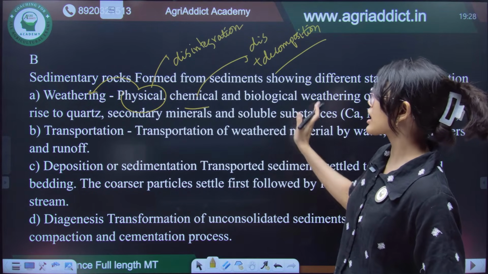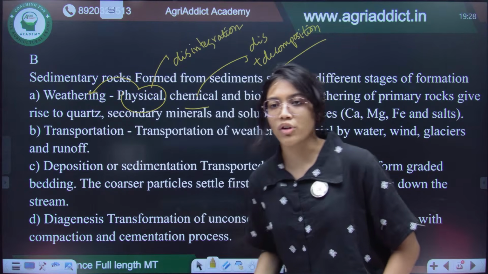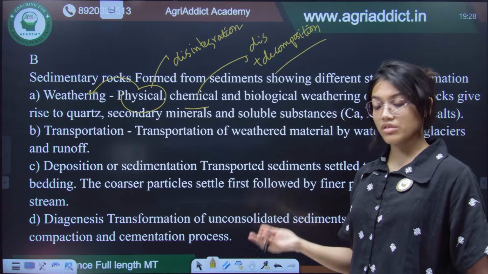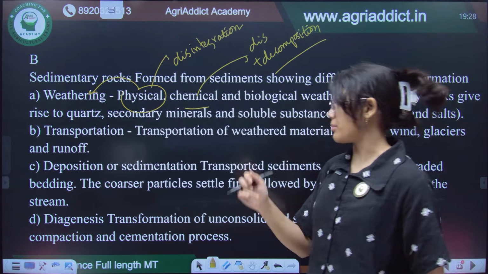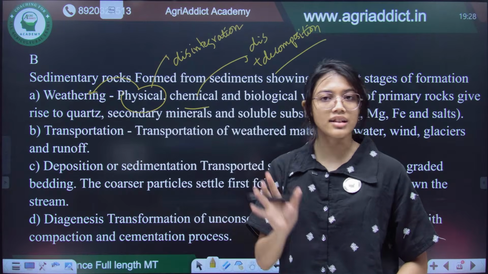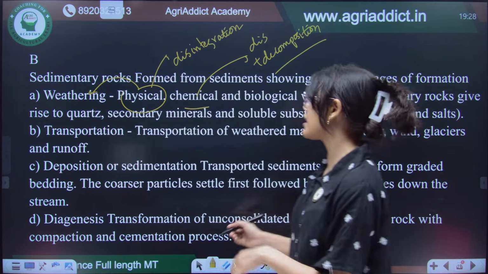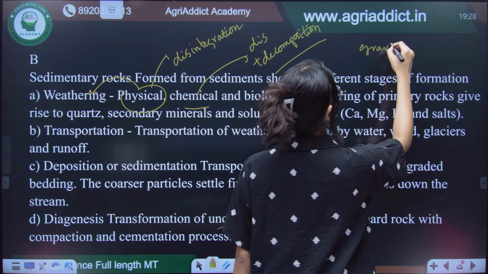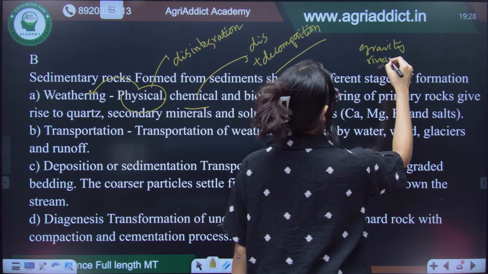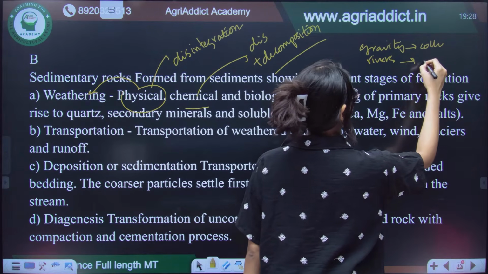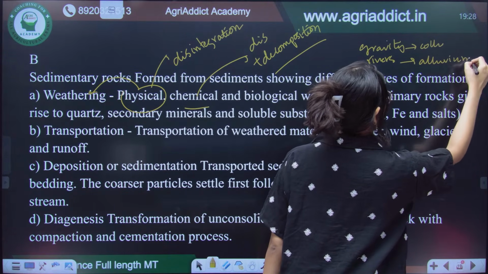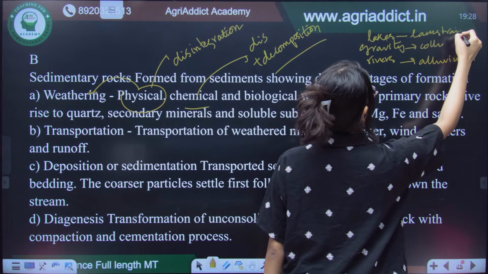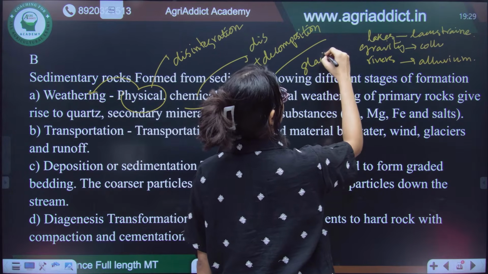And biological weathering, you can say, is a secondary process where the biological organisms, either through decomposition or through disintegration, form these different sediments. Then transportation is, after the sediments are formed from weathering, they will be transported by different agencies. So, what are the agencies? It can either be gravity, it can be the rivers. If it is gravity, then it is colluvium. If it is rivers, then it is alluvium. If it is lakes, then it is lacustrine. If it is glaciers, then it is either tills or moraines.